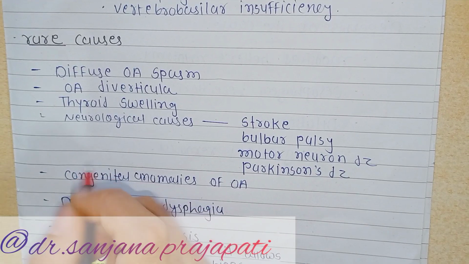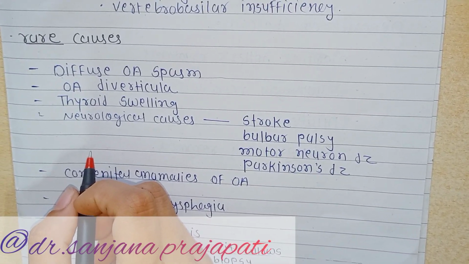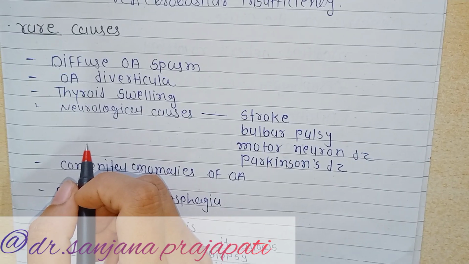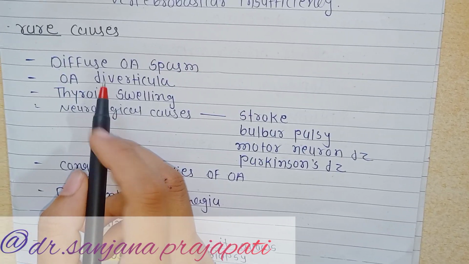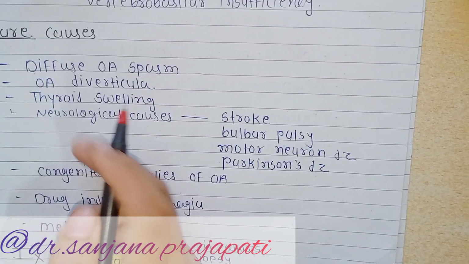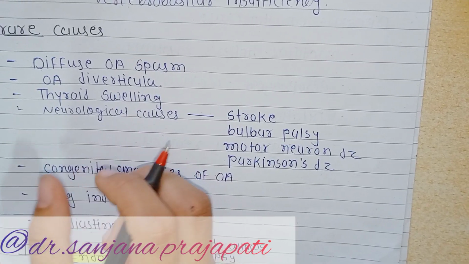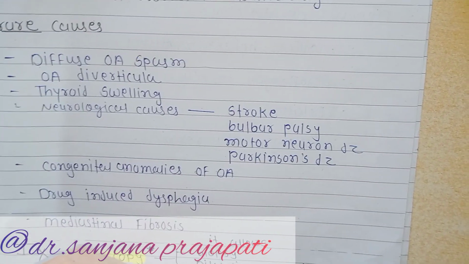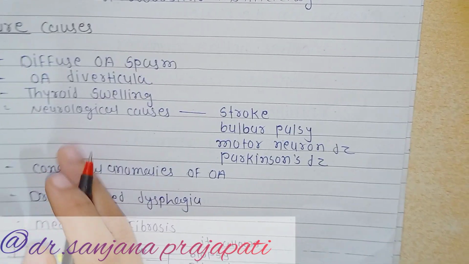Now we see the rare causes of dysphagia, but we should not neglect these causes. First, diffuse esophageal spasm. Any cause that leads to esophageal spasm automatically leads to dysphagia-like symptoms. Then thyroid swelling.